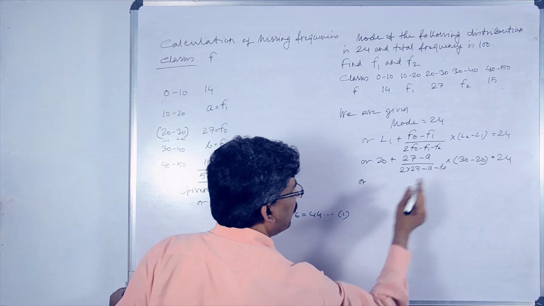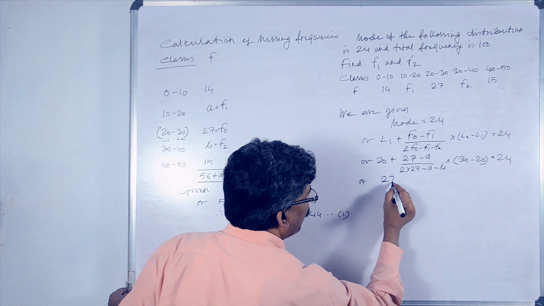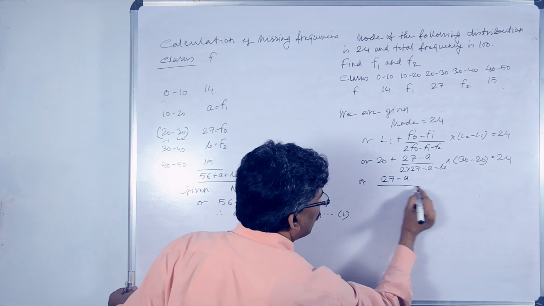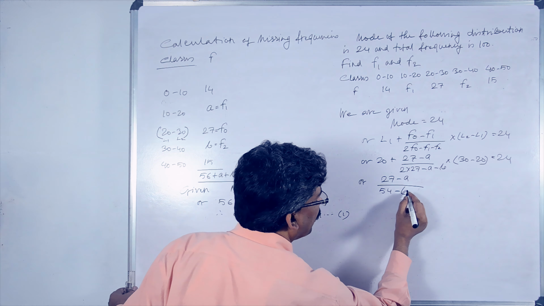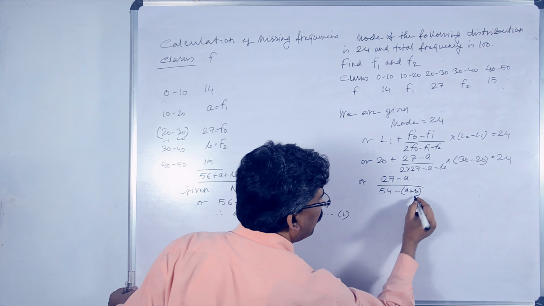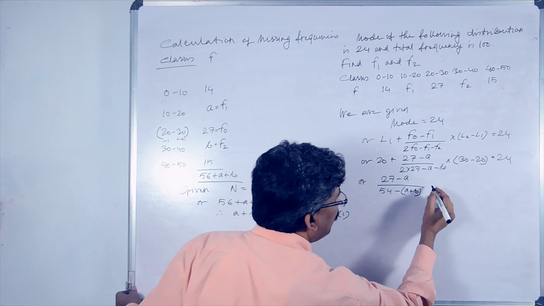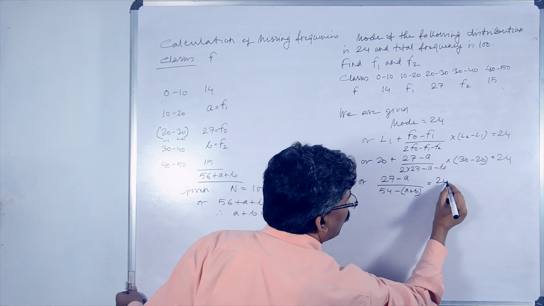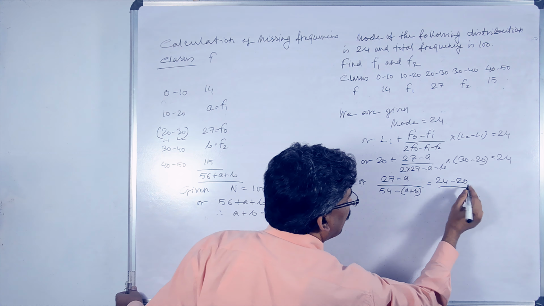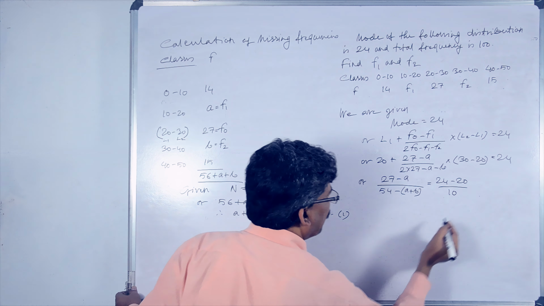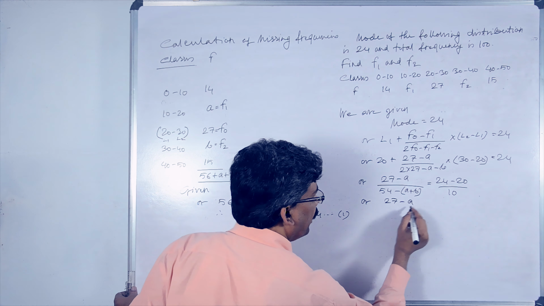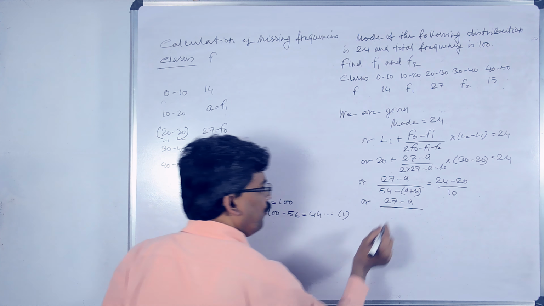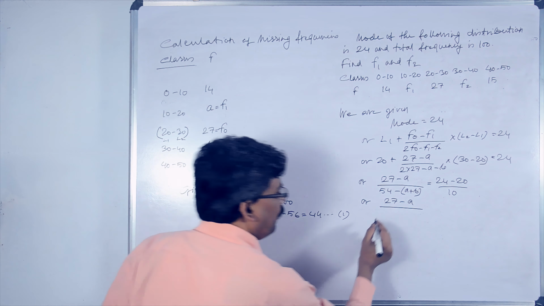Then this 20 is to be taken over there, and we get 27 minus A divided by 54 minus, I am taking this A minus B in brackets, so it will be minus (A plus B), equals 24 minus 20, and this is 10, multiplied by 10. So 27 minus A over 54 minus (A plus B).